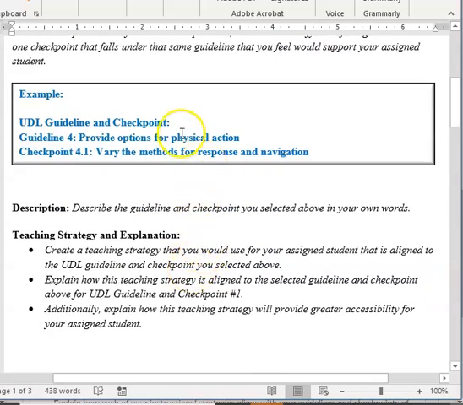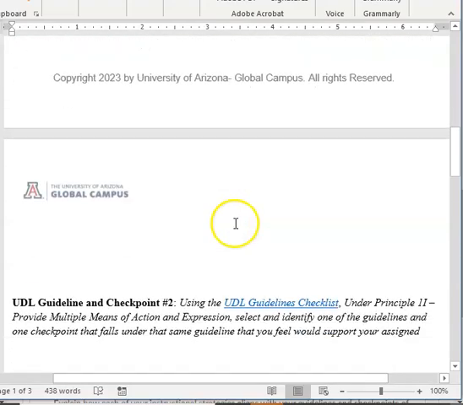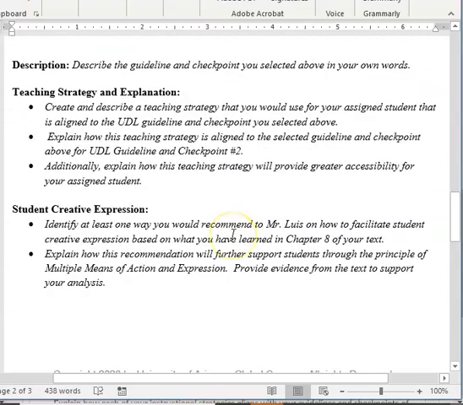You want to be sure you choose a guideline and checkpoint that will support the learning needs of your assigned student. Then you will describe your selected guideline and checkpoint in your own words. You will create a teaching strategy that would support your assigned student and is aligned to your selected guideline and checkpoint. Be sure to explain how your teaching strategy is aligned to your selected guideline and checkpoint, as well as how your teaching strategy will provide greater accessibility for your assigned student. You will then do this again with a different guideline and checkpoint.